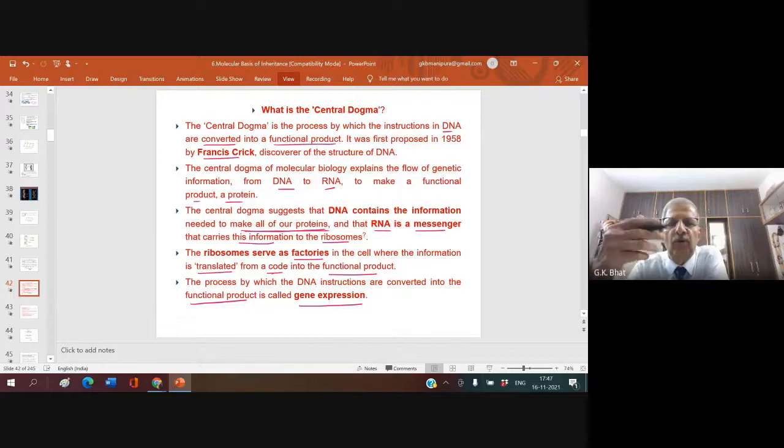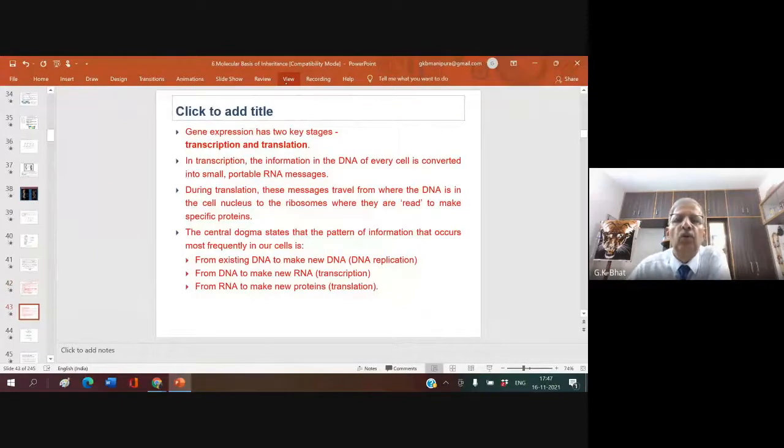Many times you may be asked what gene expression is. In the last genetics topic we studied the genes and how they function. Genes function by directing the production of a relevant protein. Whenever the protein is produced, we say that the gene gets expressed. Gene expression has two key stages: transcription and translation.